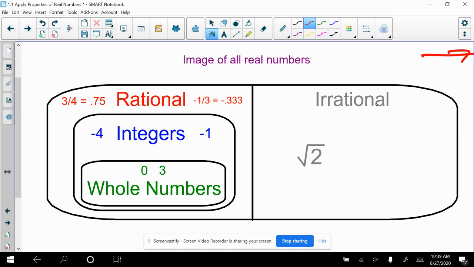Irrational numbers, we don't really classify them further. We have the square root of 2. We could have pi, right? We're going to learn about other irrational numbers this year. When we get over to the rational side, 3/4 is rational. It's 0.75. So is -1/3, okay? Or -0.33 repeating.